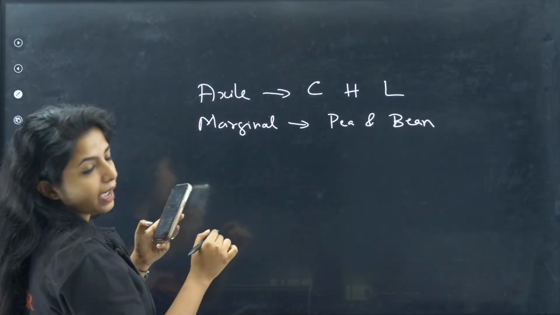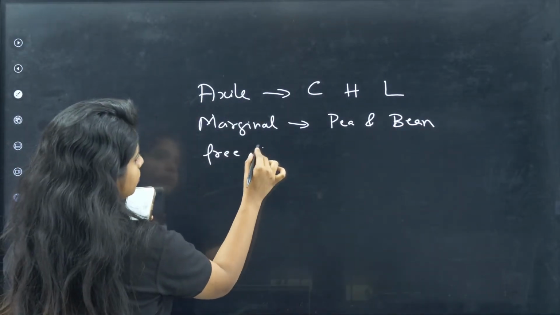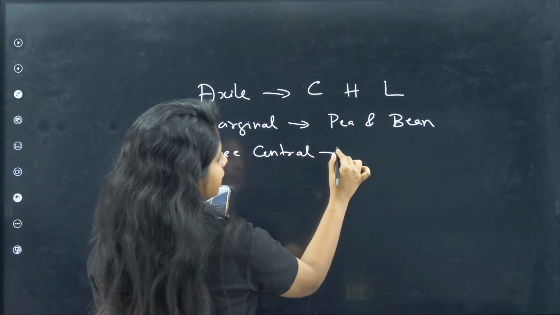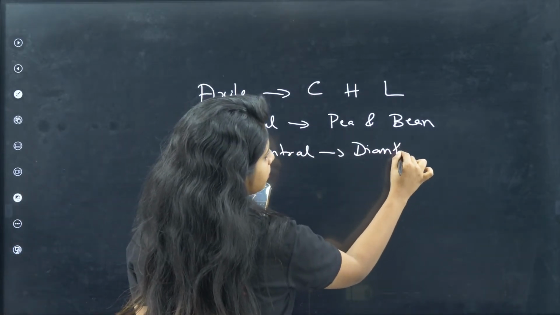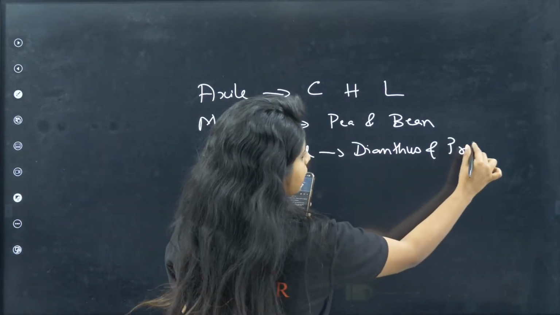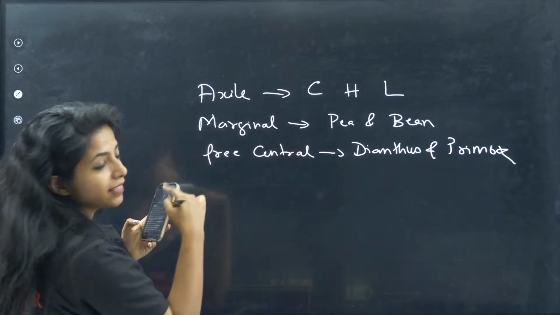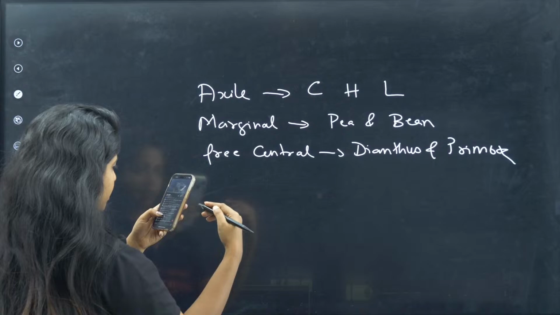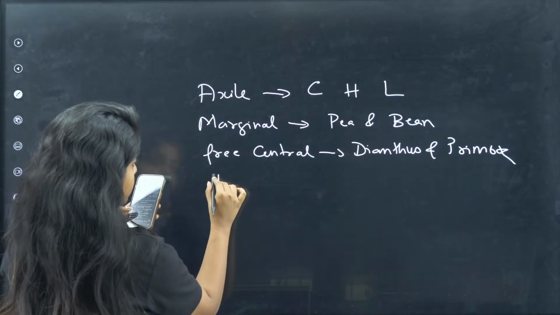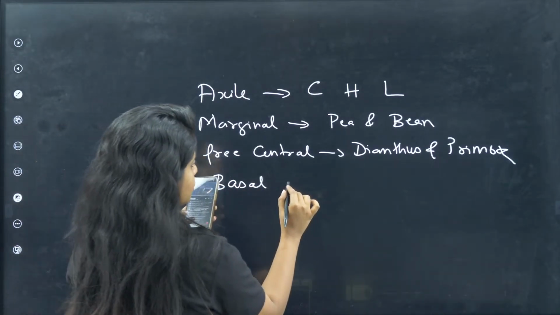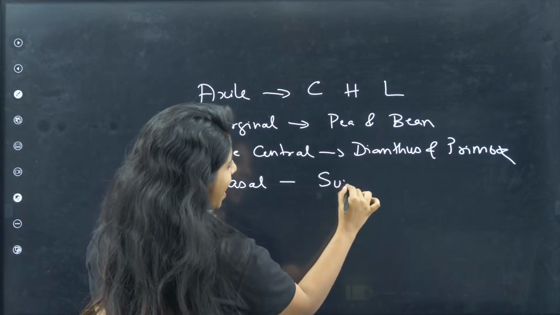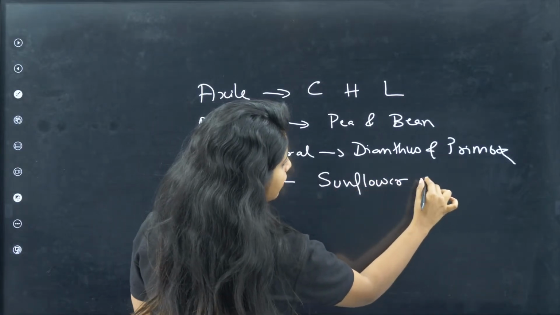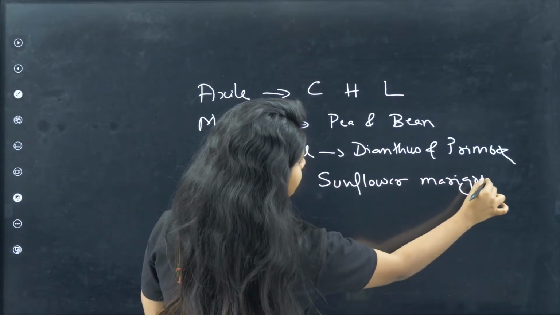Okay, and then what we have is free central, that is dianthus and primrose, okay. And then what we have after free central, my dear children, keep on going. I am seeing all of your answers. Then we have basal, yes, basal is what, even I forgot, sunflower and marigold, okay.